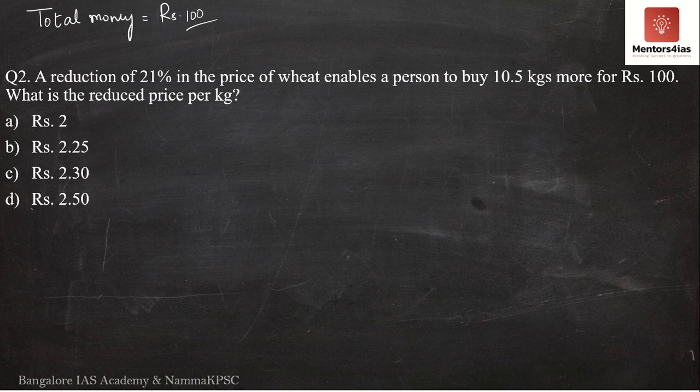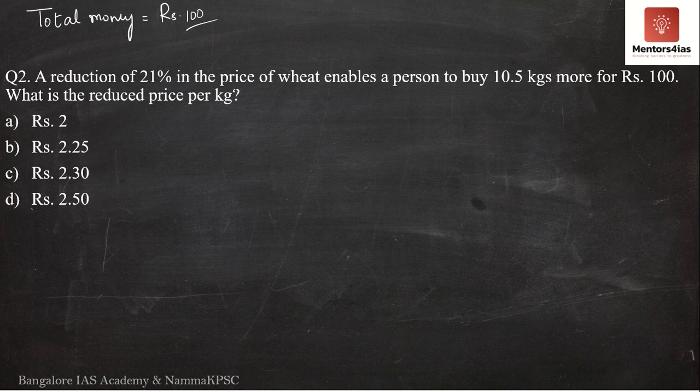What is the reduced price per kg? In order to determine the reduced price per kg, we have to determine the original price first. Only after you determine the original price can you reduce it by 21% and then determine the reduced price. So just like the previous question where we assumed some rupees or some kg, here also we will assume something.